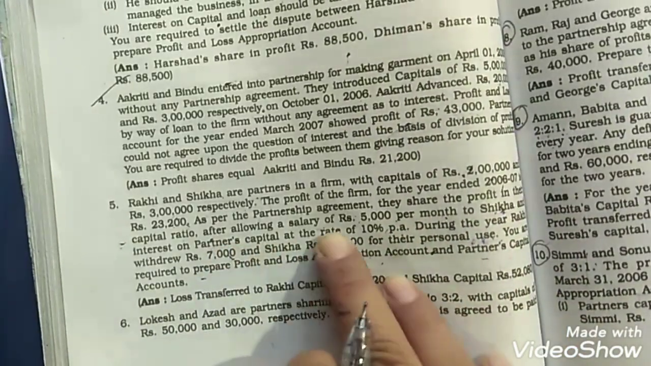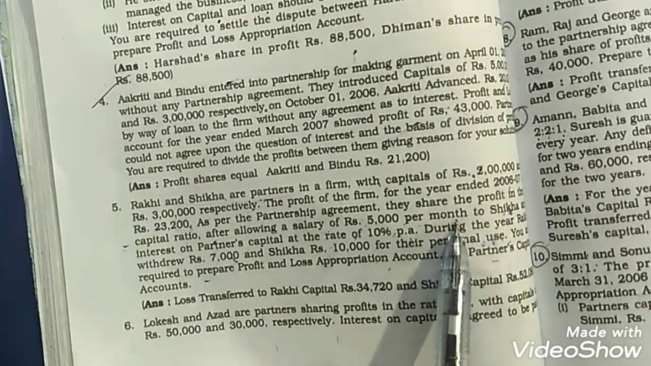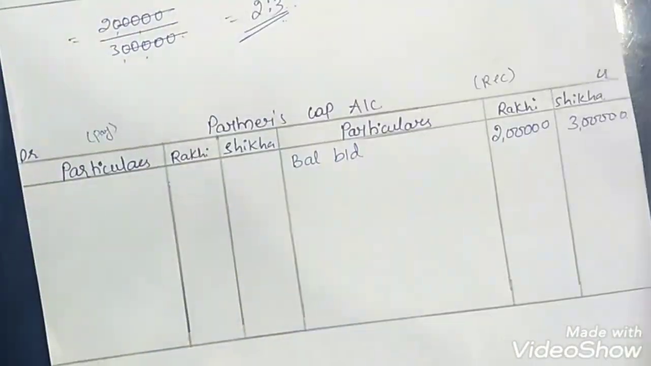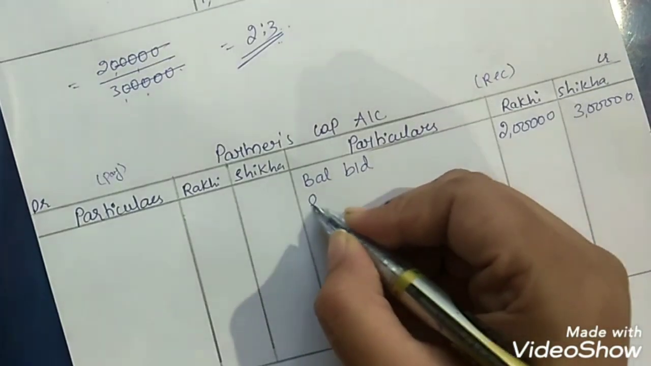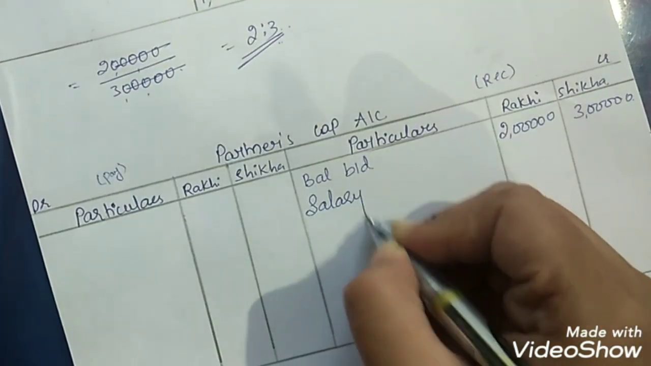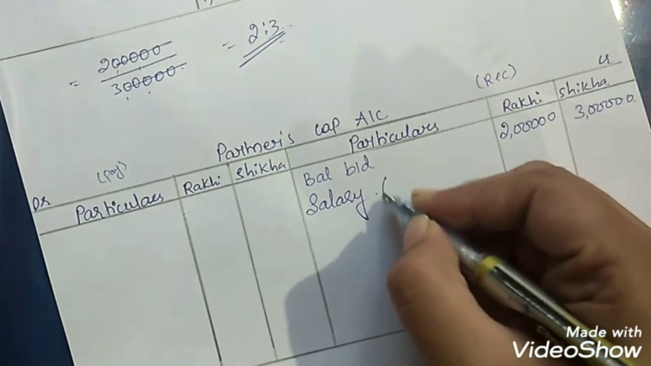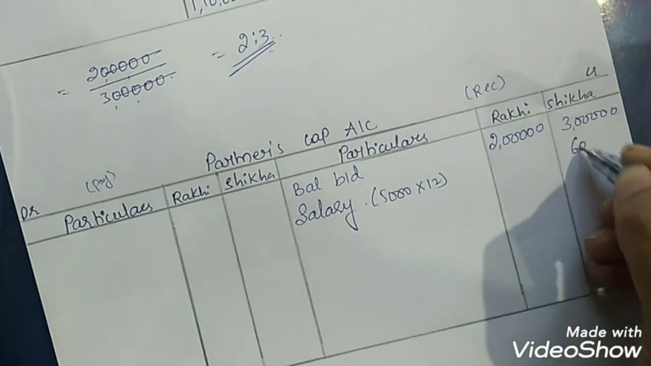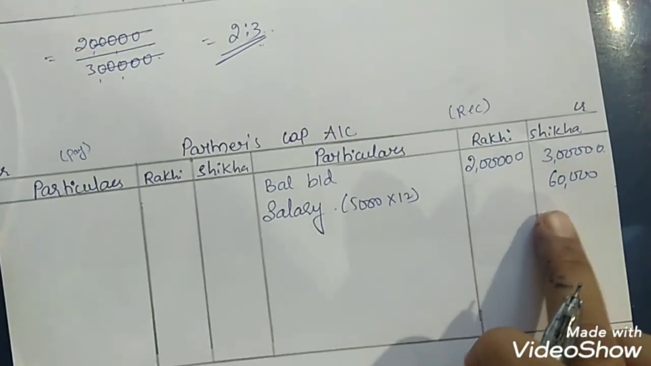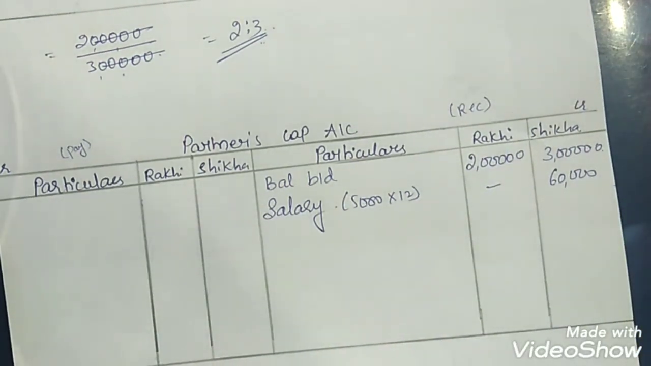There is a salary. One of the partners is getting a salary of rupees 5,000 per month. The partner is receiving the salary from the firm, so take it on the debit side. Salary to the partner: here Shikha is receiving 5,000 per month, so for 12 months it will be 60,000 rupees. Mention 60,000 in Shikha's amount column and nil in Rakhi's amount column.